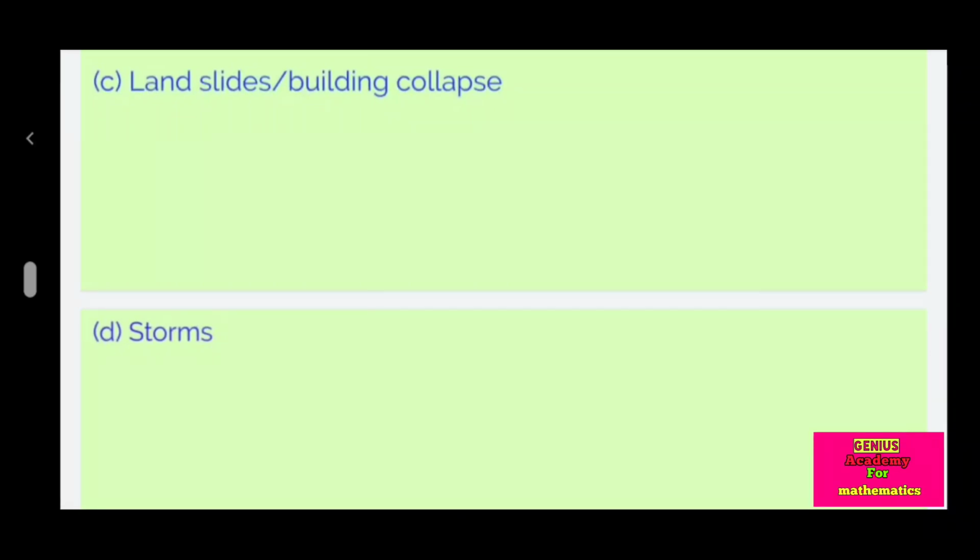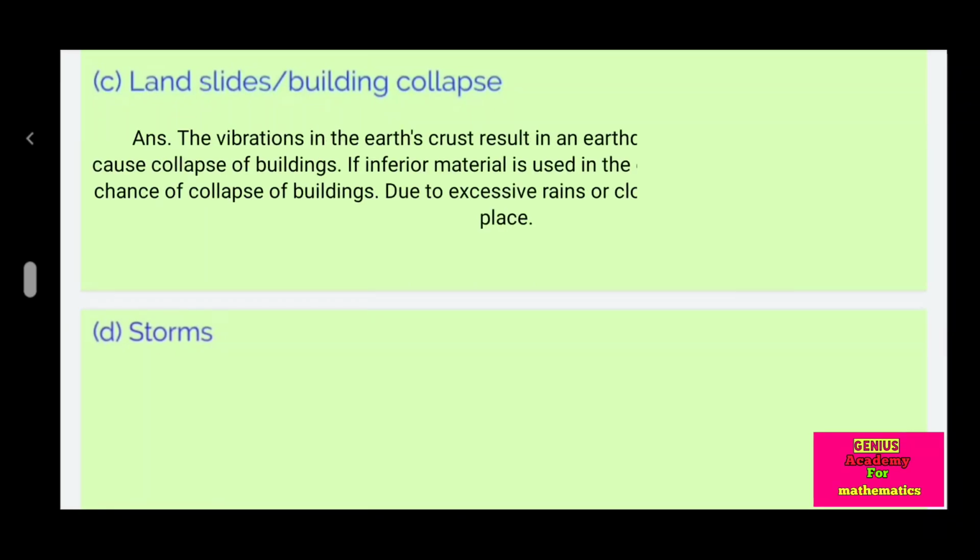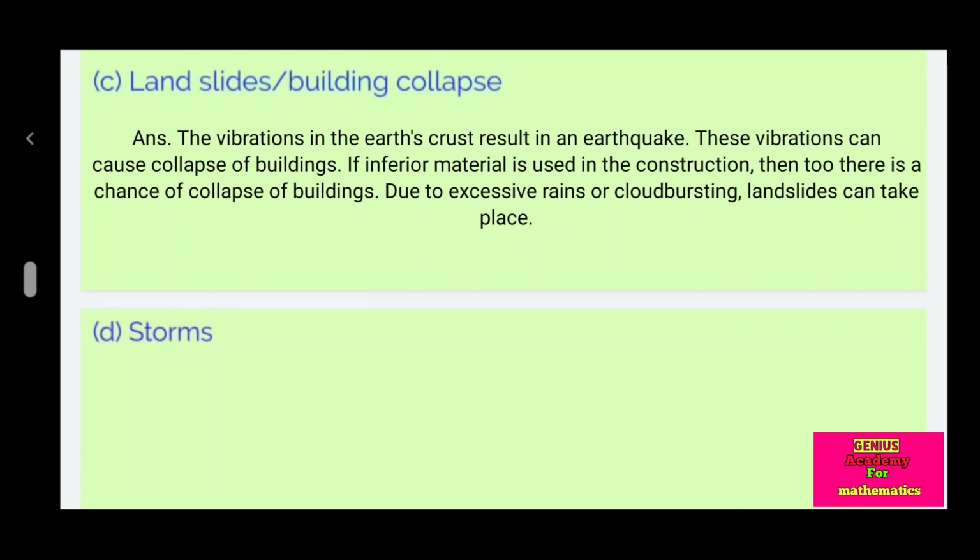Landslide, building collapse. The vibration in the earth's crust results in an earthquake. This vibration can cause collapse of buildings. If inferior material is used in the construction, then too there is a chance of collapse of buildings. Due to excessive rains or cloud bursting, landslides can take place.